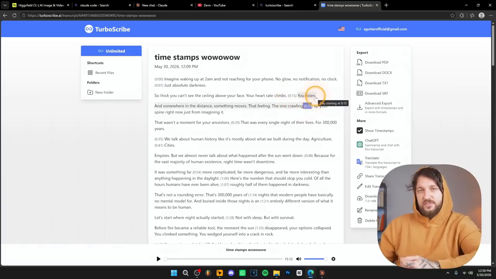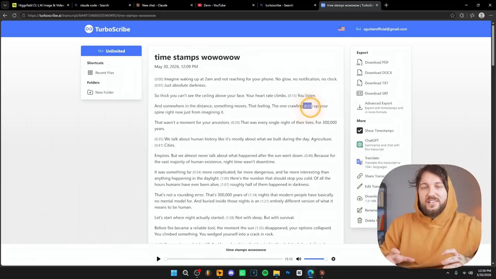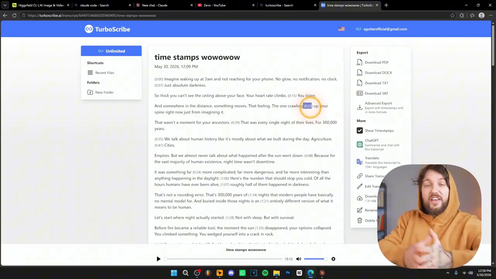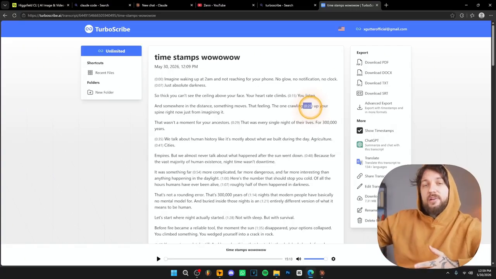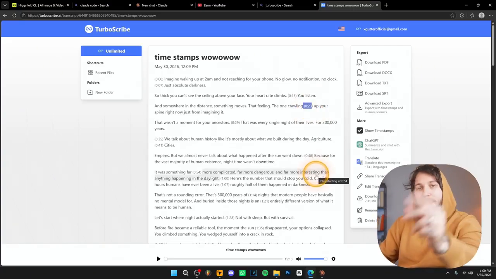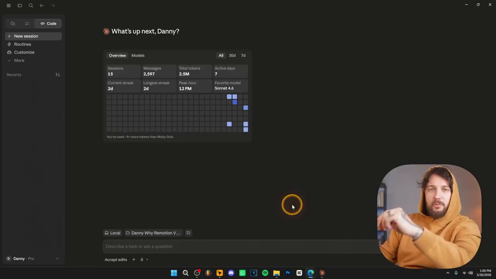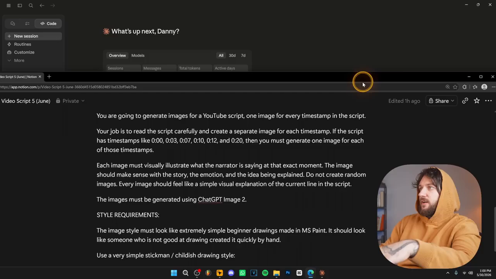These are timestamps. And the reason we want them is because this is what's going to help us automate the entire process of making the video. Why? Well, because we can tell Higgsfield and we can tell Claude when and at what timestamp to generate each image. Let me actually show you how this works. So go back to Claude Code over here. Now, what I want you to do is copy this prompt over here. Let me show you the prompt.